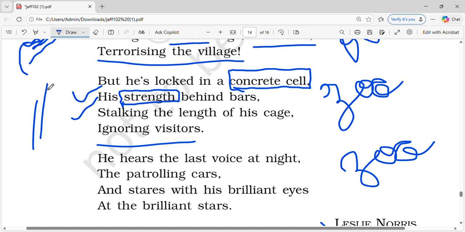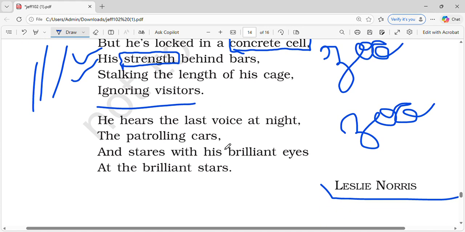He's seeing how tall the bars of his cage are, and he's ignoring all the visitors who are trying to attract him, but he's just ignoring them, right? So basically, he is locked in a concrete cell, matlab he is locked inside a cage, and behind his cage all of his strength, strongness, whatever there was, it is there. Stalking along the length of his bars, he is checking the measure of the length of the bars of the cage, and ignoring visitors.